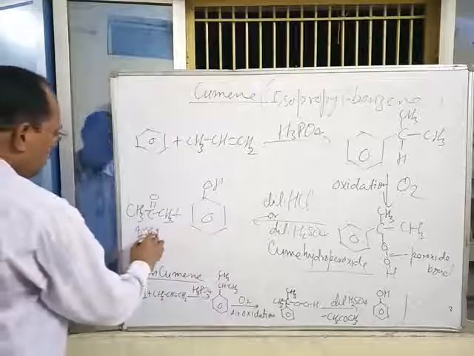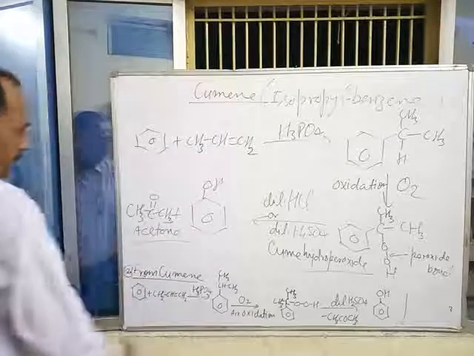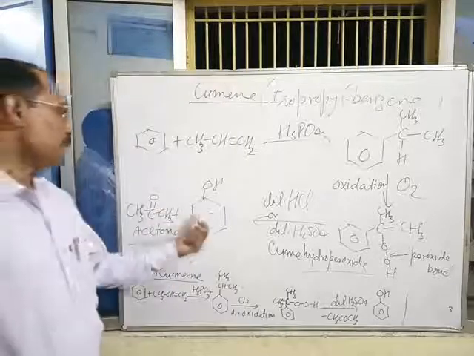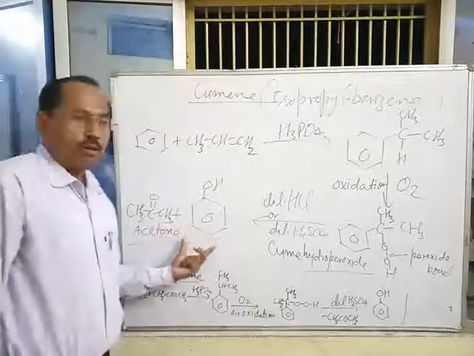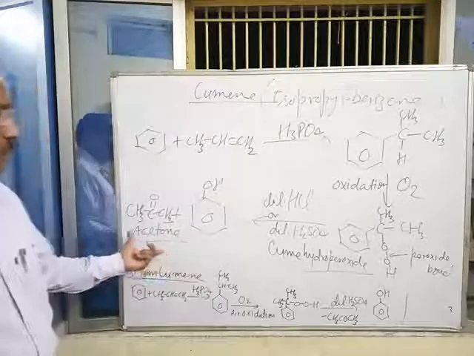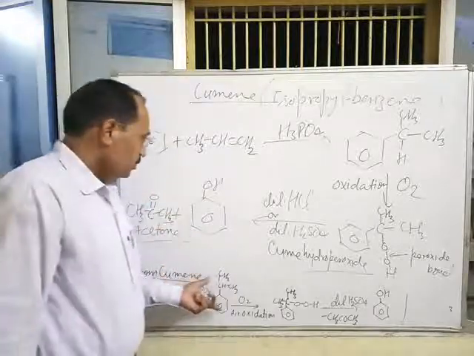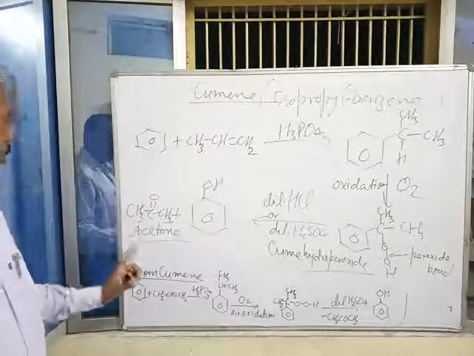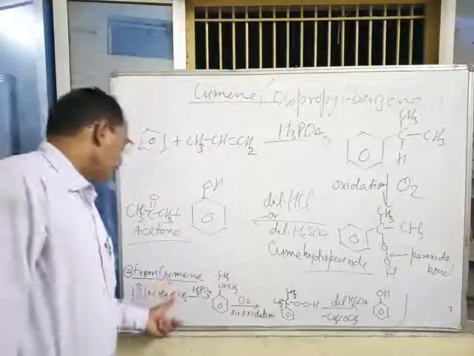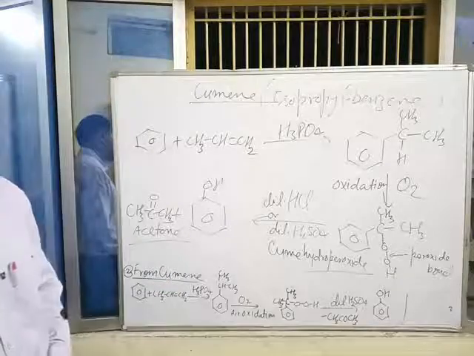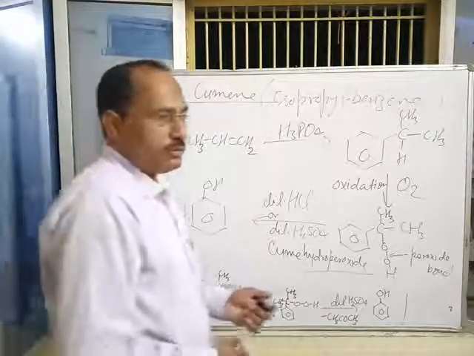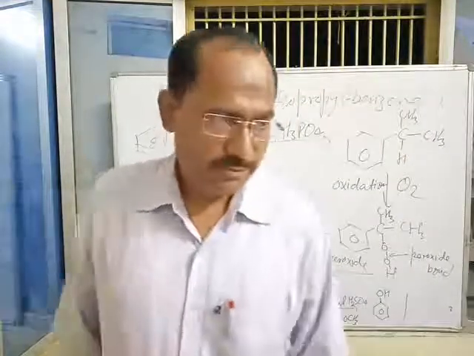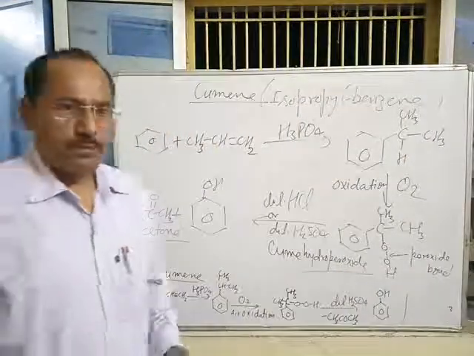Both the major product and the minor product are very important compounds. That's why this method is known as the most important industrial preparation of phenol. This is all about preparation of phenol and its manufacture. That's all. Thank you.